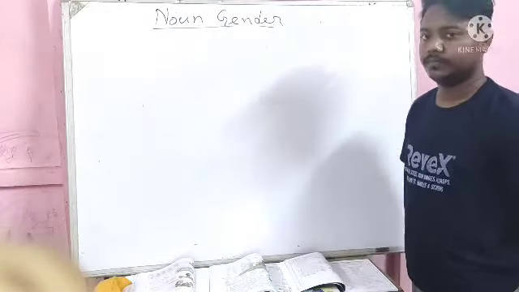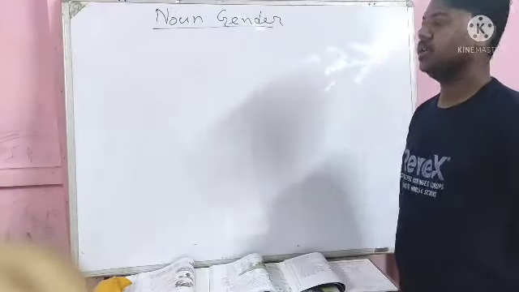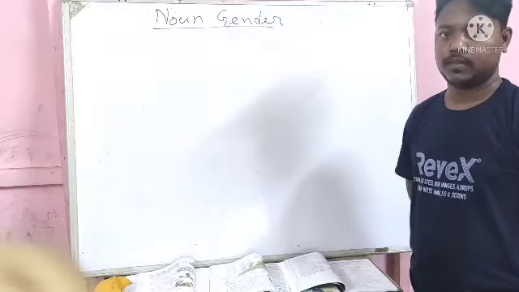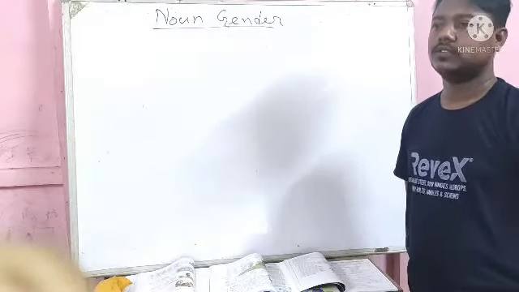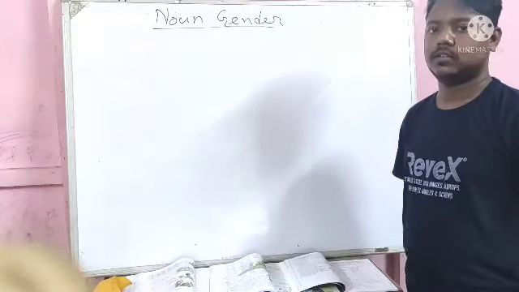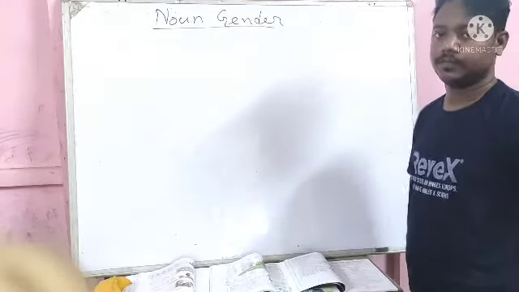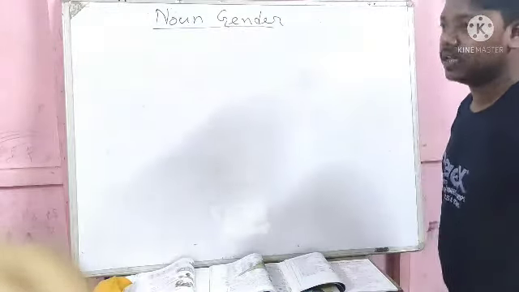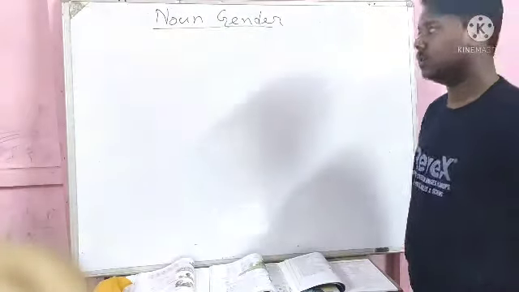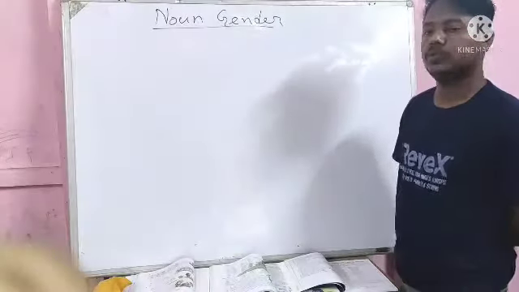Noun gender. Nouns are divided into 4 genders. Generally, the concept of gender is the differentiation of male and female. If it is male, then it is masculine gender. If it is female, then we say feminine gender. Again, there are 2 more genders.